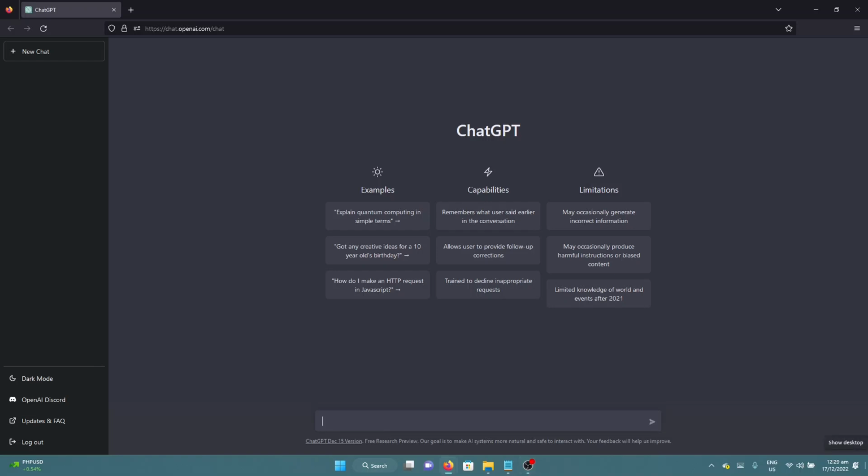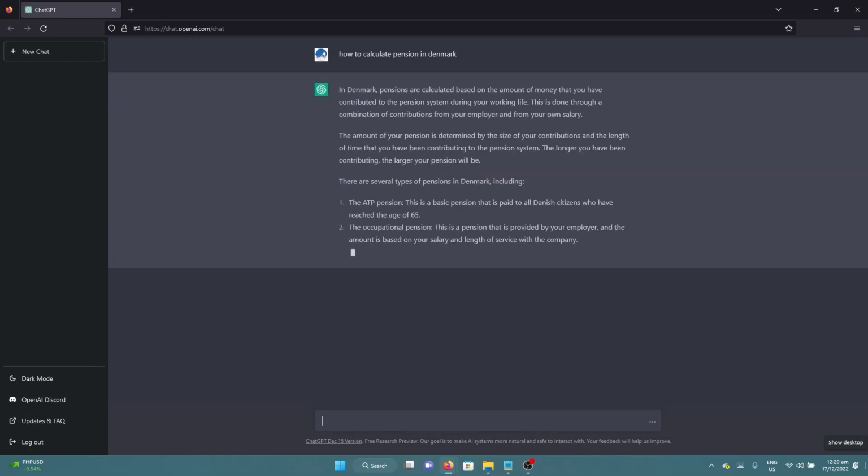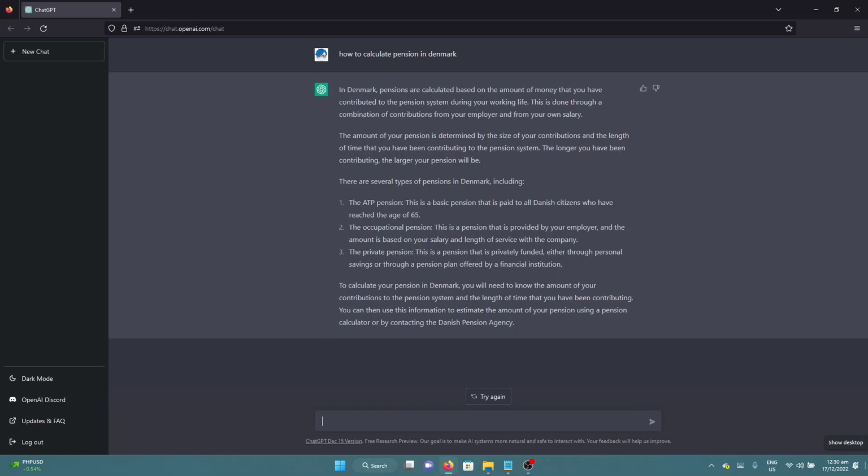First, I will ask how to calculate a pension in Denmark. And it is a very nice summary of how Danish pension works. And I'm pretty sure I cannot explain it any clearer even if I have been working on it for the past 2 years. Now, let's see if it can generate the coding work that we did in C Sharp for it.